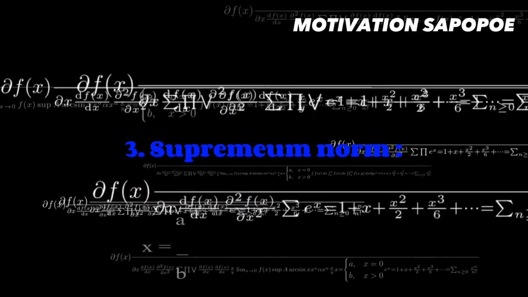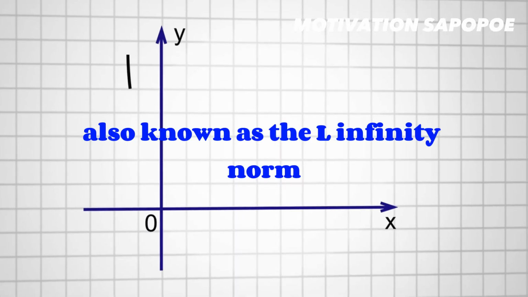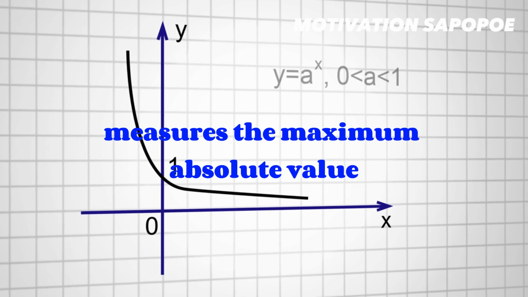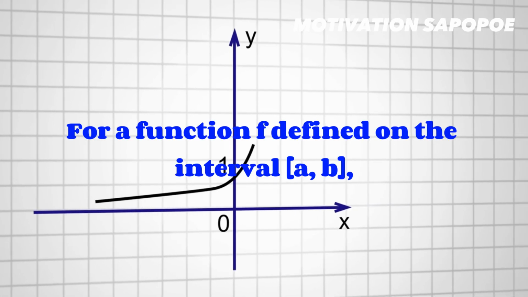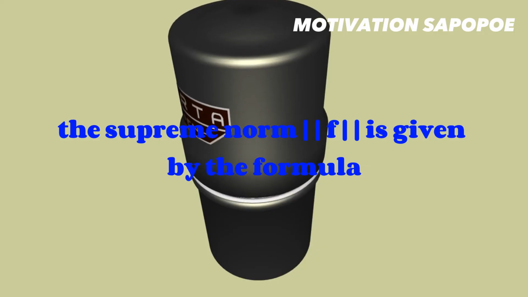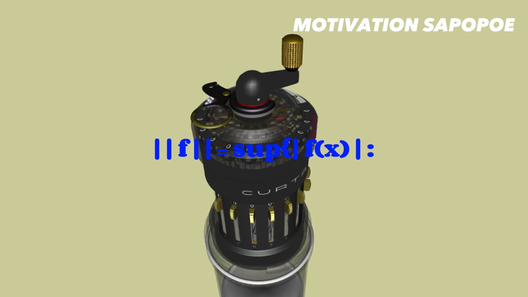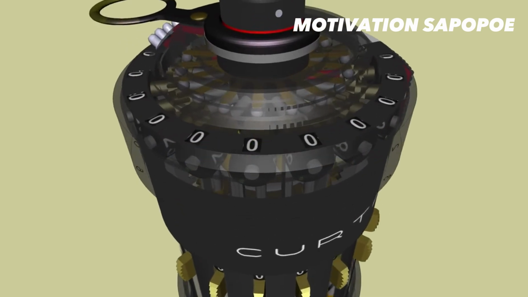3. Supremum norm. The supremum norm, also known as the L-infinity norm, measures the maximum absolute value of a function over a given interval. For a function f defined on the interval [a, b], the supremum norm ||f|| is given by the formula ||f|| = sup |f(x)| for a <= x <= b.